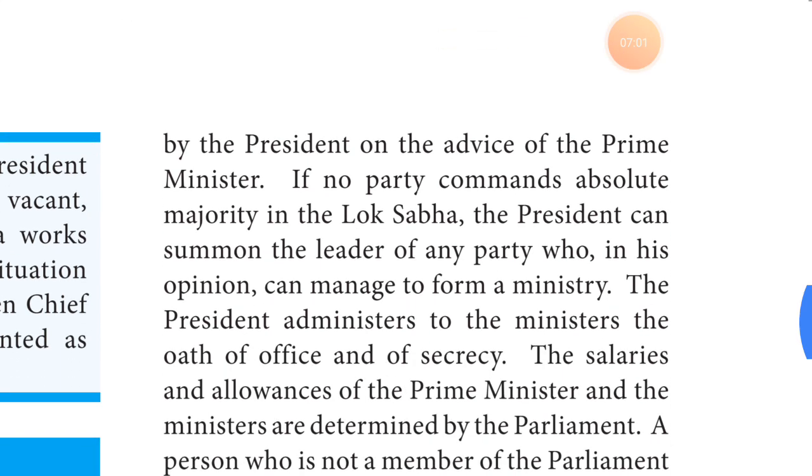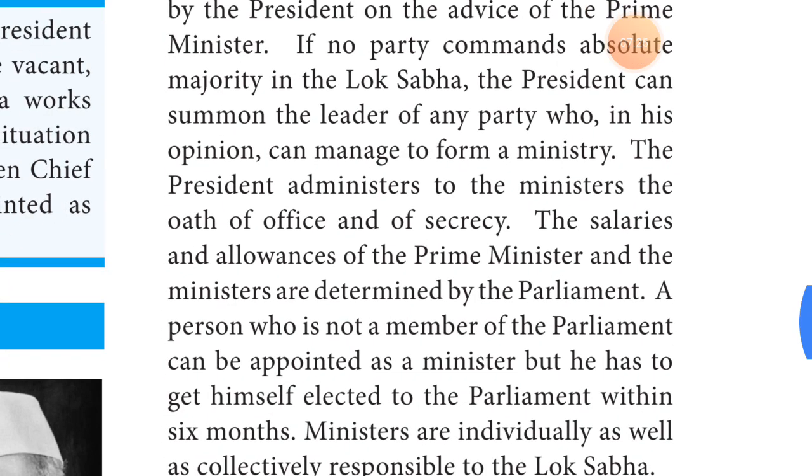Next, if no party gets an absolute majority in Lok Sabha, for example in a general election, then the president calls the party leaders, and whichever party leader has the maximum places is called to form a government or form a ministry.